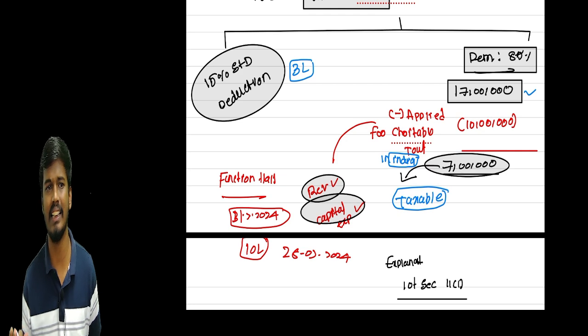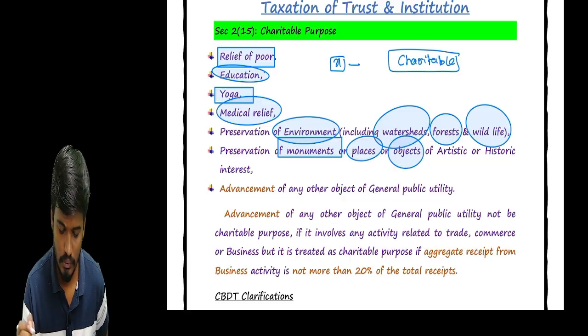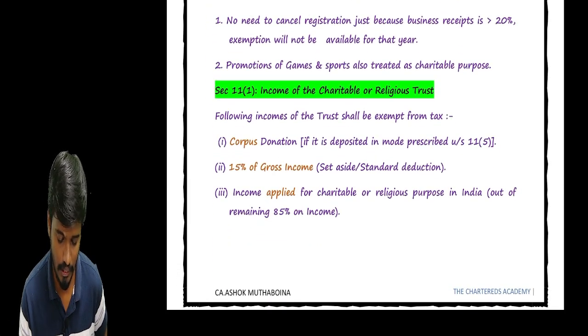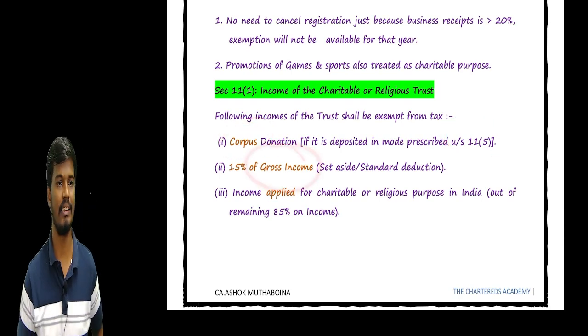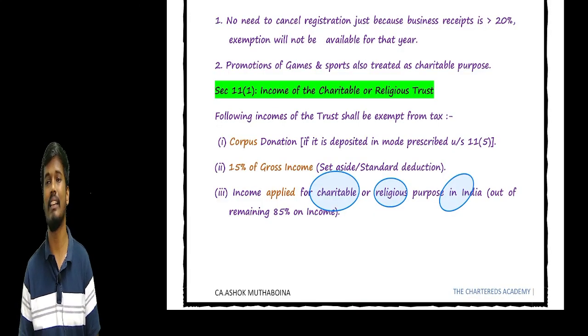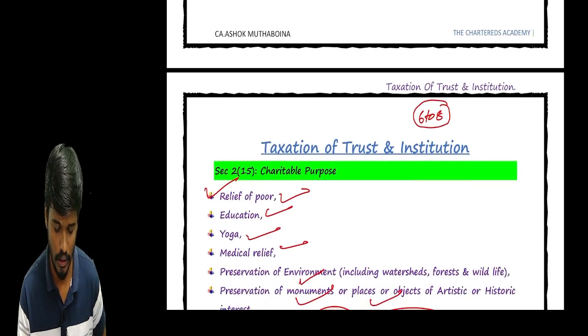Now we can get the clarity. So check, sir, how many types of income. We have a corpus donation, always exempt, if we deposit in the 11.5 modes. Then 15% is exempt. Remaining 85% which is applied for either charitable or religious purpose in India, then such income is exempt.